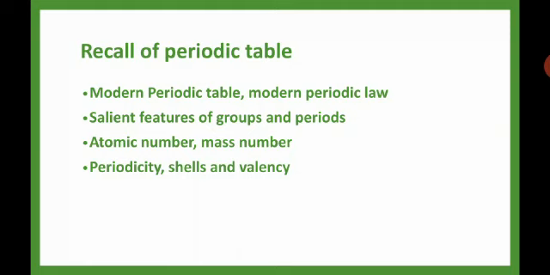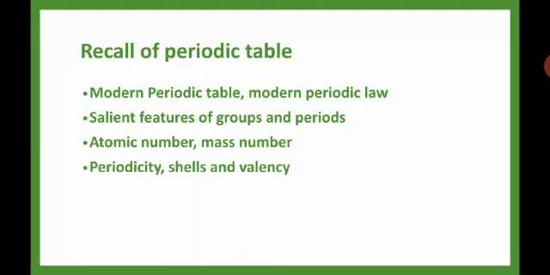or else halogen family. Group 18, a well-known group, noble gases or inert gases. Noble gases, inert gases means they will not react with other elements because they have the stable electronic configuration. Next comes the representative elements: groups 1, 2, 13, 14, 15, 16, 17. These groups are called representative elements or else main group or else normal elements.